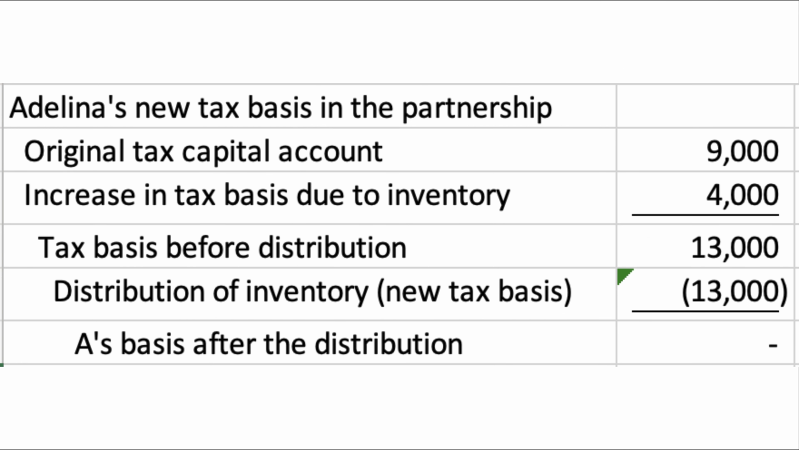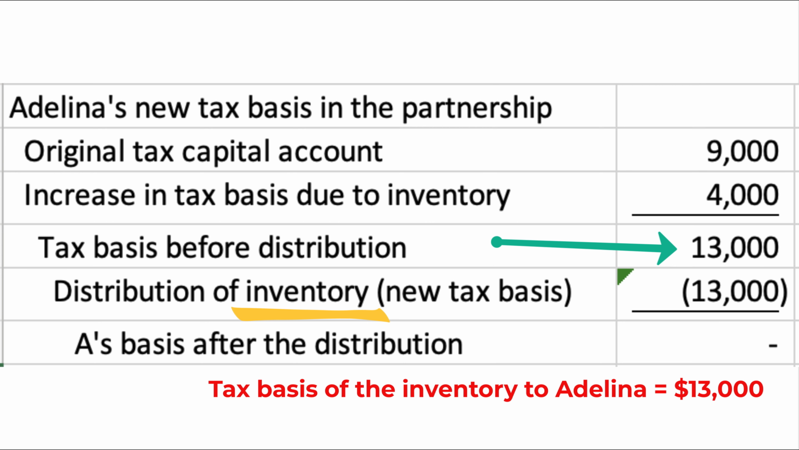The last step is to distribute the inventory to Adelina by following the normal rules for partnership distributions under Section 732. IRC Section 732 tells us to distribute assets in the following order: first cash, then ordinary income assets, and finally all remaining assets. The only distributed asset here is the inventory, an ordinary income asset. The tax basis of the inventory within the partnership is $13,000. Adelina's basis in the partnership is also $13,000. So the tax basis of the inventory to Adelina after the distribution is $13,000.